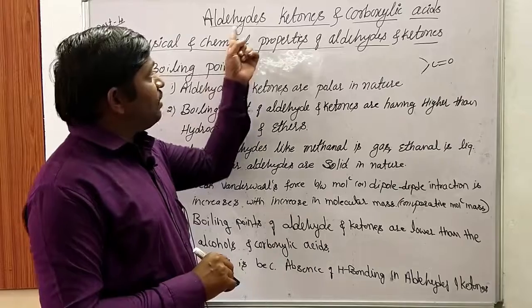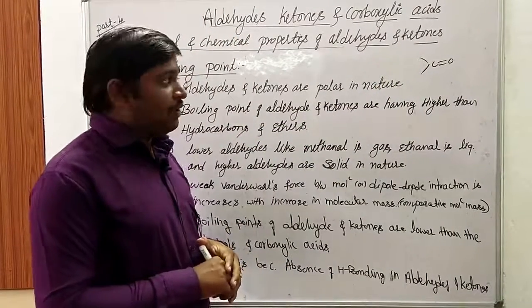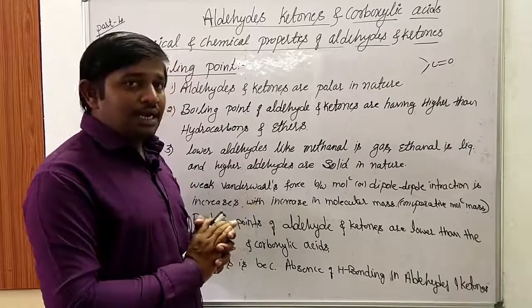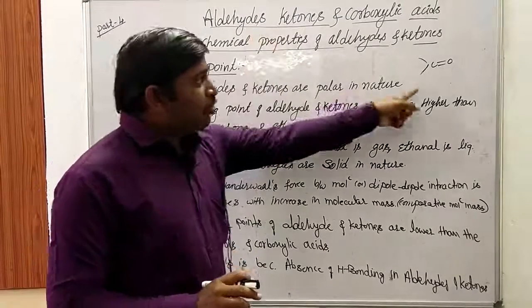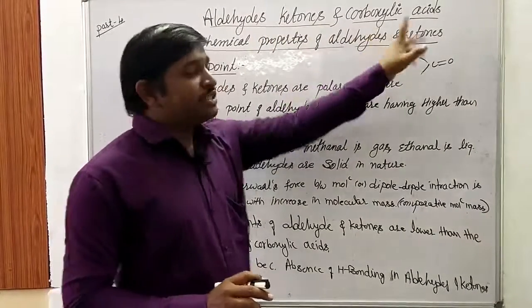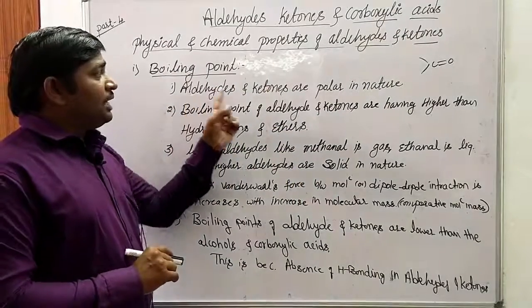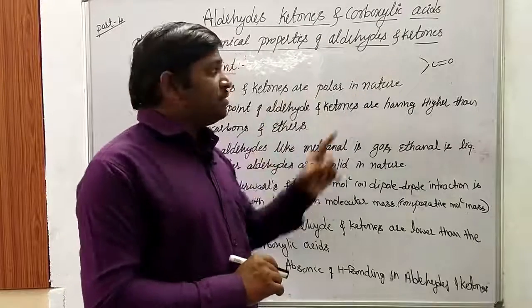In the case of aldehydes, the two valencies are satisfied either by an alkyl group and one hydrogen atom, or by two hydrogen atoms. Such compounds are called aldehydes. Aldehydes have a carbonyl group, ketones have a carbonyl group, and carboxylic acids also have a carbonyl group. That's why we can say that aldehydes and ketones are polar in nature, because they contain the carbonyl group.